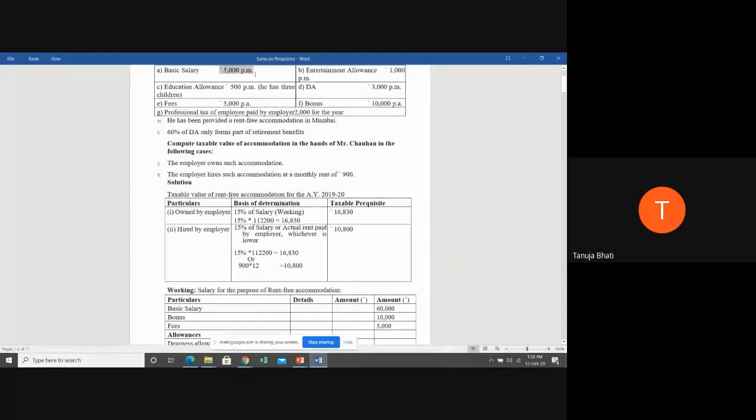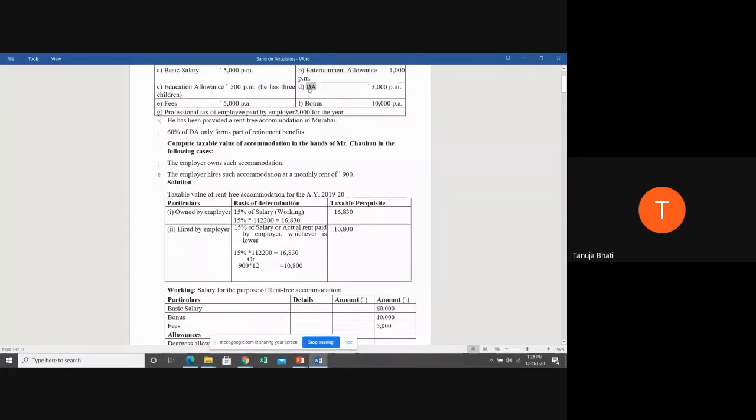Okay, here your basic salary is 5,000 per month. So for the complete year, how much will it be? 5,000 into 12, so you have 60,000. Second, you have DA or bonus.